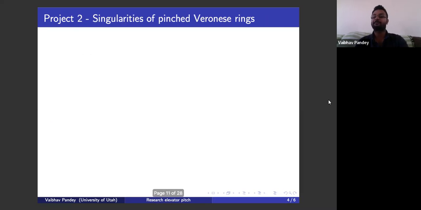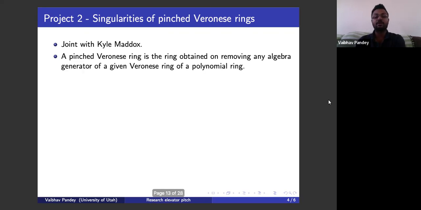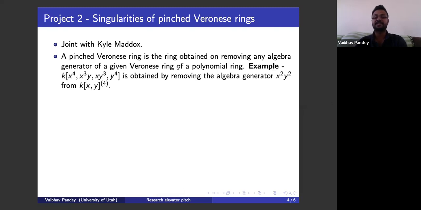A second project that I have been working on concerns the singularities of the pinched Veronese rings. This is joint with Kyle Maddox. What are pinched Veronese rings? Now, a pinched Veronese ring is simply a ring obtained on removing any algebra generator of a given Veronese ring of a polynomial ring. So here is a quick example. This ring, K adjoin x^4, x^3 y, x y^3, y^4, is obtained by removing the algebra generator x^2 y^2 from the fourth Veronese ring of the polynomial ring in two variables.